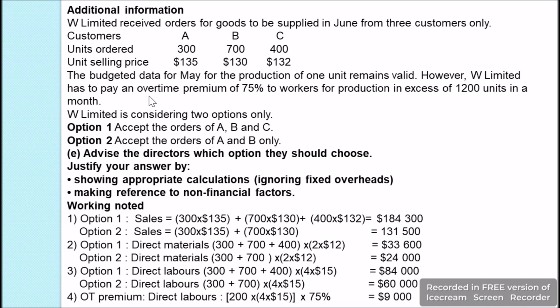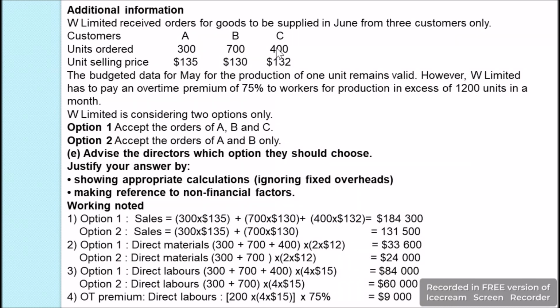Furthermore, it is mentioned that if there is a production which exceeds 1200 units, then an overtime premium of 75% to the workers has to be paid. So if we see option 1, we are producing 300 plus 700 plus 400, that is 1400 units to fulfill the demand of all the three customers, and here we are exceeding 1200 units.